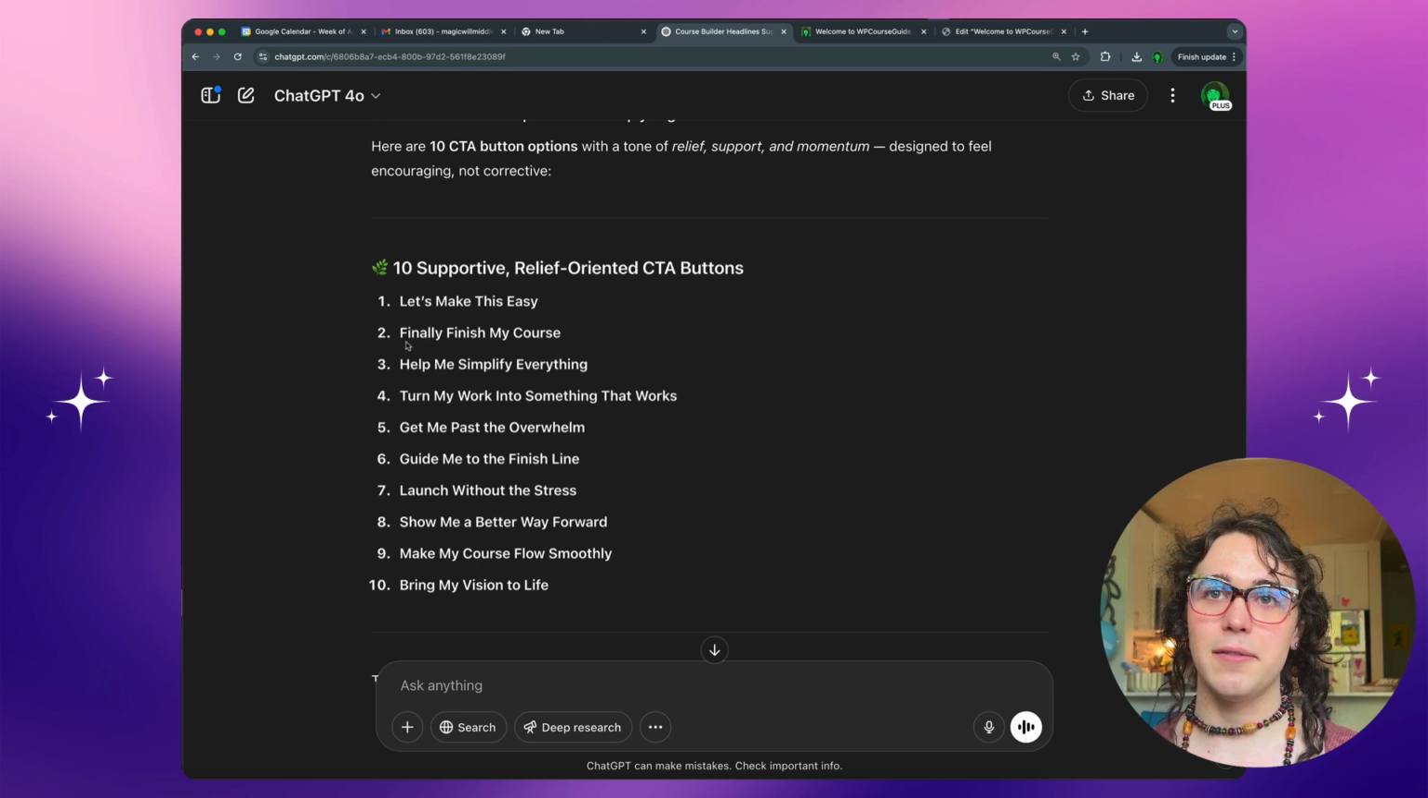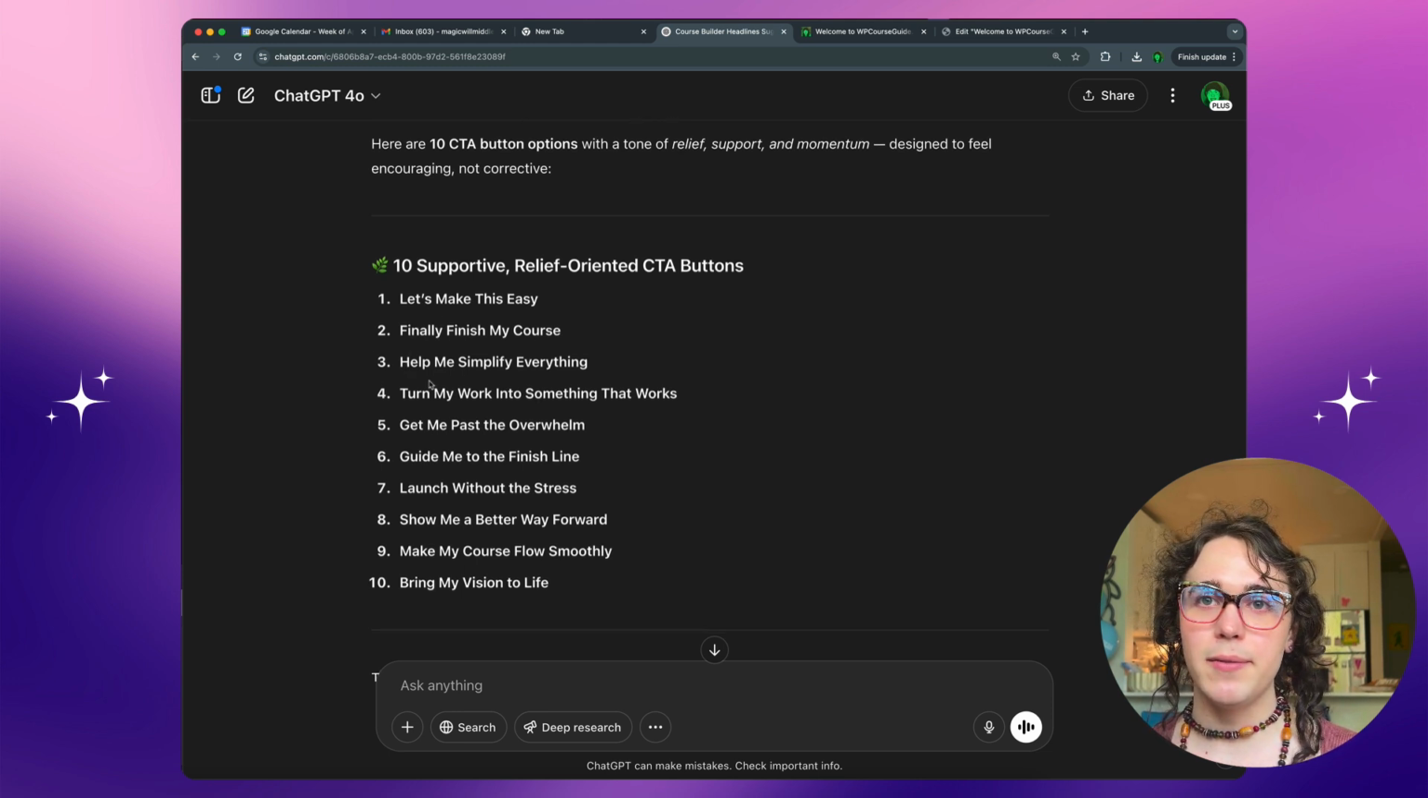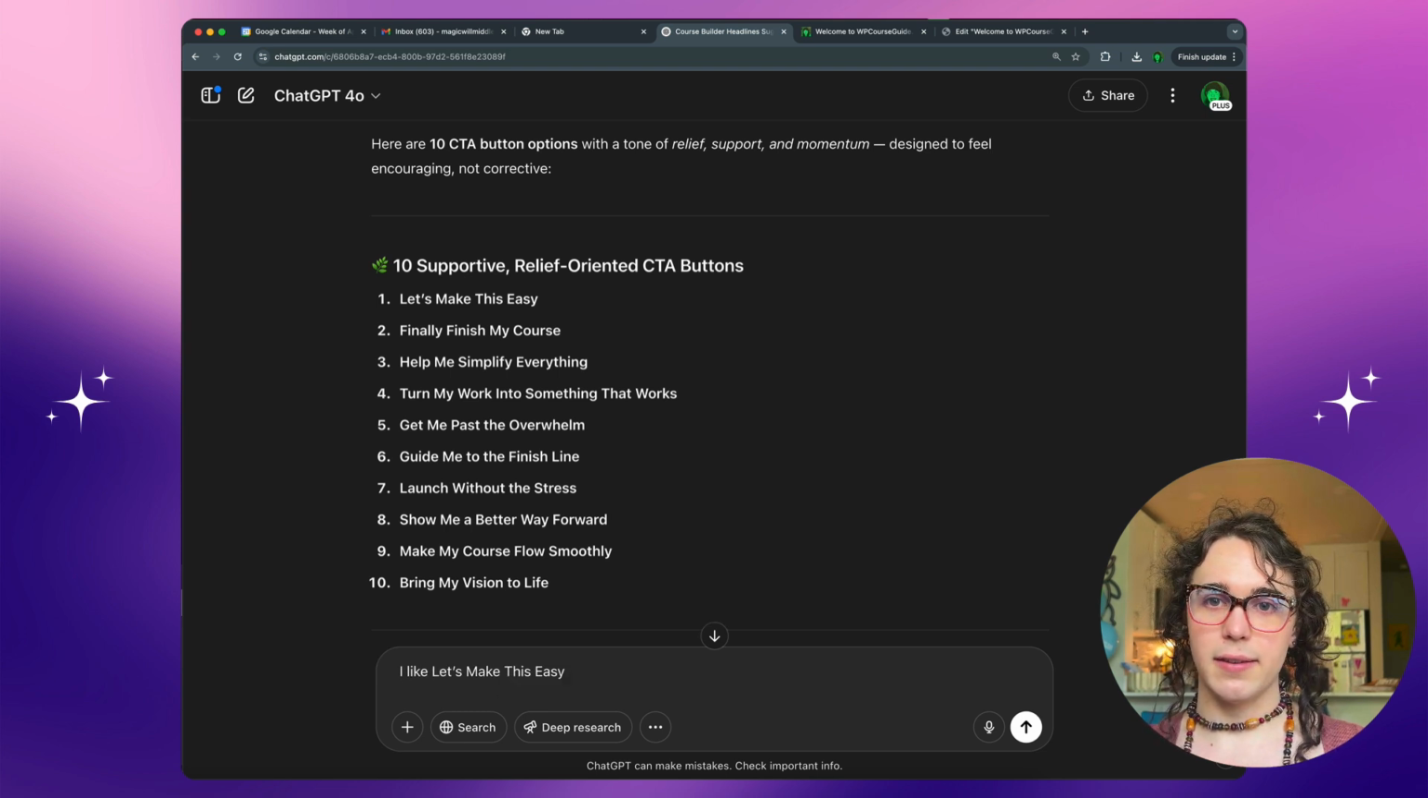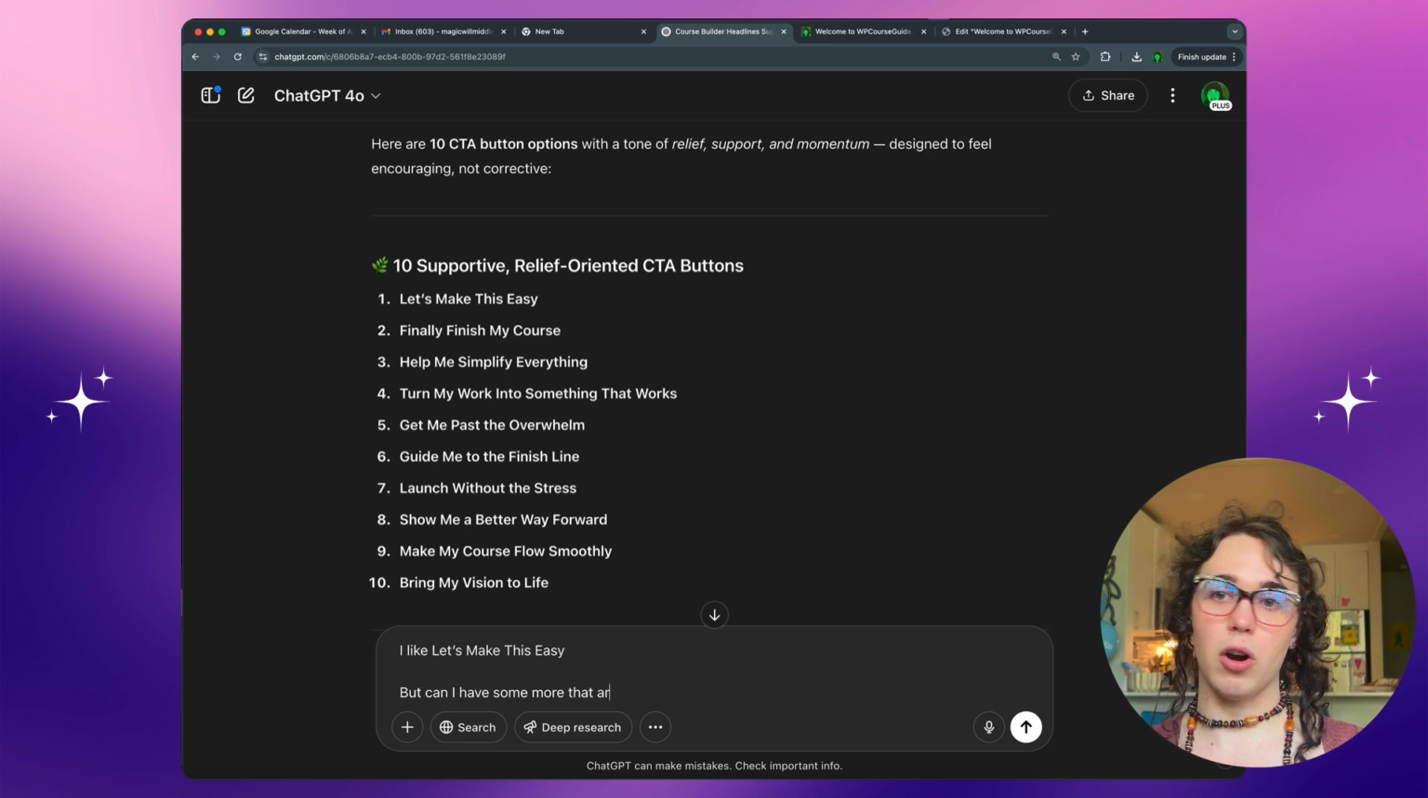Let's make this easy. Finally finish my course setup. Help me simplify everything. Let's make this easy. Guide me to the finish line. Launch without stress. Show me a better way forward. I like let's make this easy, but I'm not quite there yet. Can I have some more that are even more engaging and potentially radical?